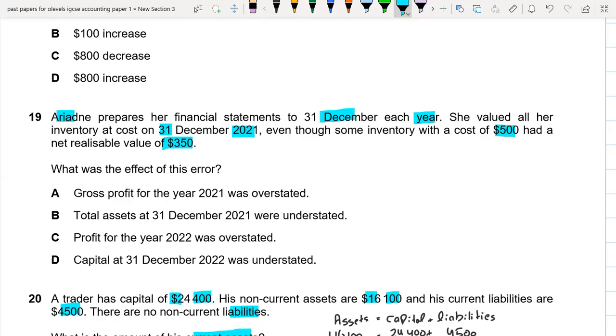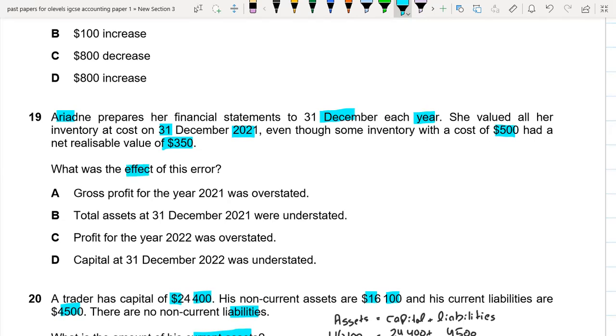So Aradin should value her inventory at 350, not 500, because if the cost of the inventory is lower than the NRV, we record our inventory at cost. But if the NRV is lower than the cost, we record the inventory at the NRV. So if she has made a mistake, how would this affect these things?